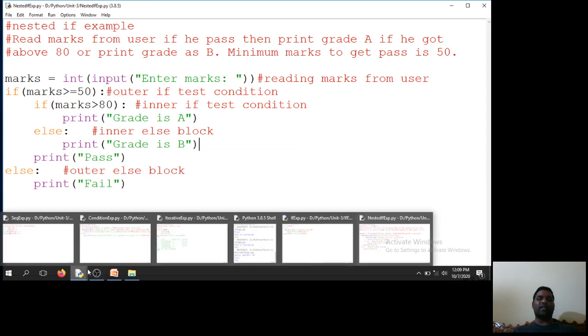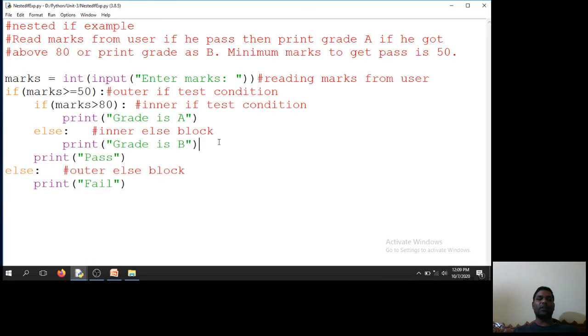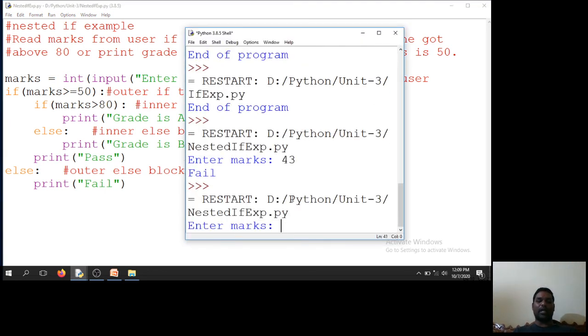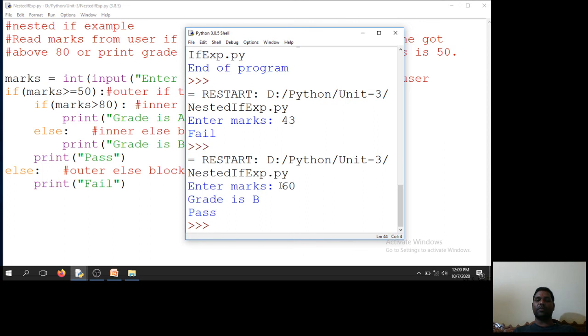So now I will enter the marks as 50 plus, that means 60 or something else. So I have marks as 60. When marks is 60, this condition is true, but this particular condition is false. Then I will execute grade is B. Grade is B and is pass.